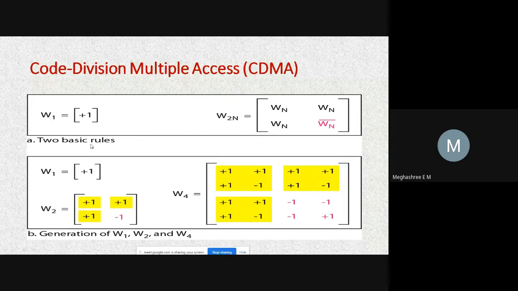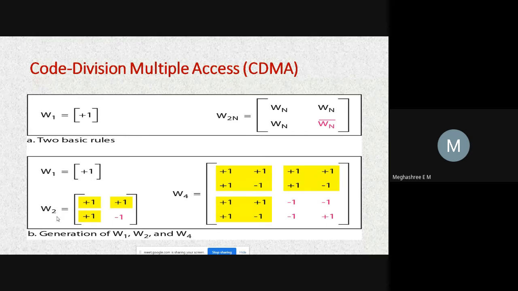It follows two rules. One is W1 is given as +1. The other is W2n is equal to a two-dimensional array: WN, WN, WN and WN negated. These are the two rules followed to generate the sequence of numbers for each station, which we call chips. If there is only one station, it is simple. You can assign the code as +1, which represents 1.